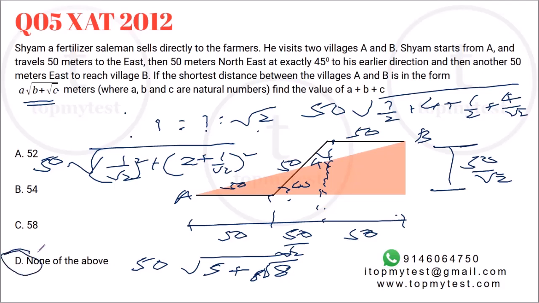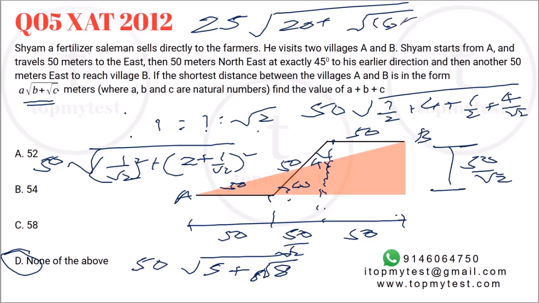None of these. Now, you would say, Vivek, why can't I take one of the factors and put it inside? Let's try to put one of the factors inside and see what comes out. So, 50 into root of 5 plus square root 8. If I take 25, if I push a 2 inside, it will be 4. 4 into 5 will be 20 plus square root of, if I push a 4 inside the square root, remember I have to express it in this format, that will be 16 into 8.